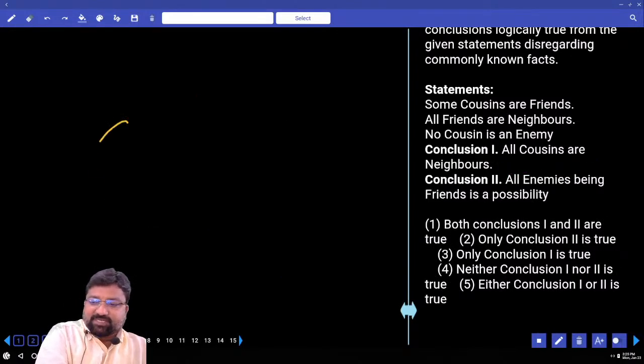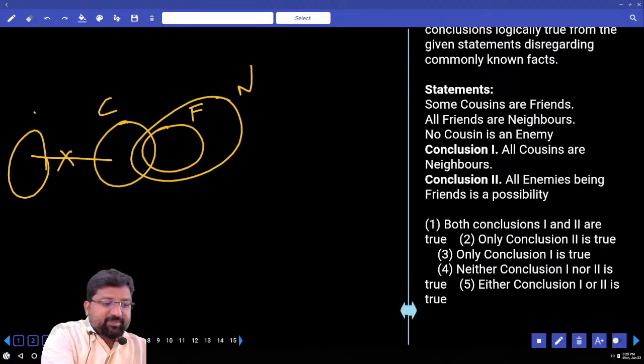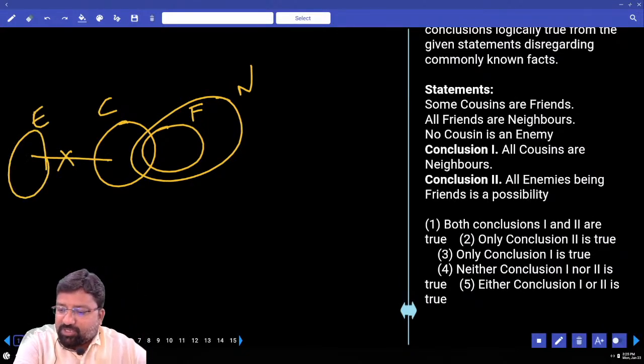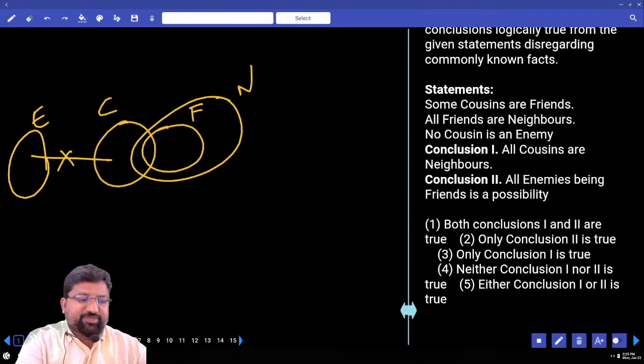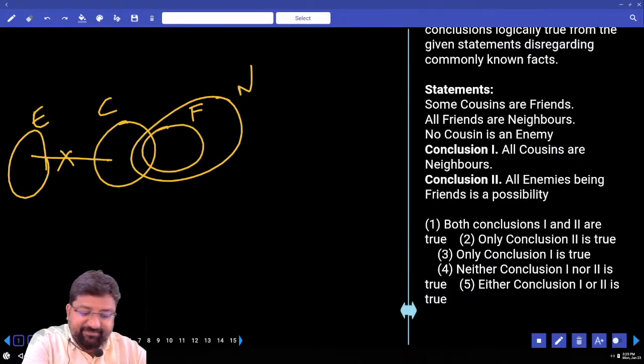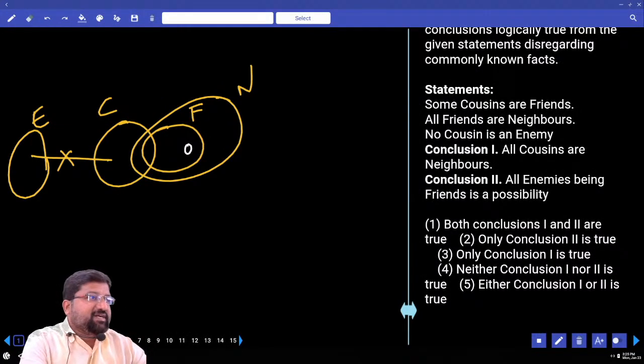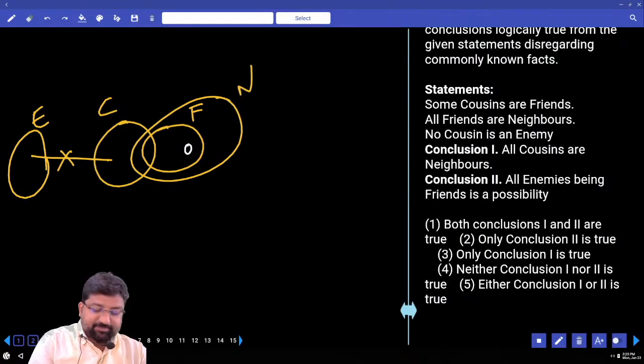Next, some cousins are friends. All friends are neighbors. No cousin is an enemy. First conclusion, all cousins are neighbors. Do you see all the cousins inside neighbors? No. All enemies being friends is a possibility. Can I take all the enemies inside friends? Chapanama, I can put them somewhere in the corner here. All enemies are friends. Enemies and cousins should not touch each other. Avuna kada. So what's my answer? Only 2.